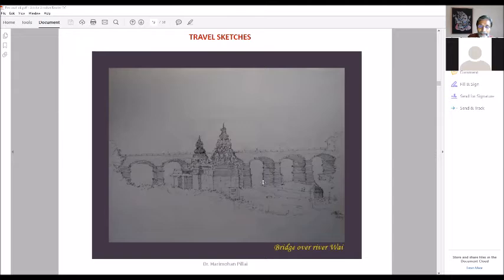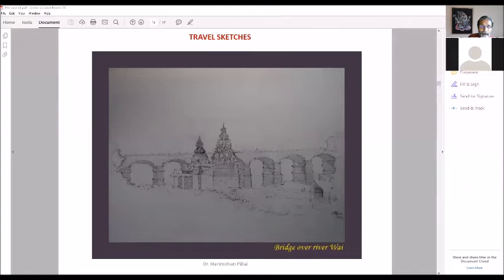This sketch you see is of a bridge over the river Vai. Vai is a place in Maharashtra. There are some beautiful temples. The Vai is the name of this river actually, and there are a lot of beautiful small temples around this. I had gone on a trip once. So there is a bridge there. People walk, vehicles go on this, but it's a nice little stone bridge.